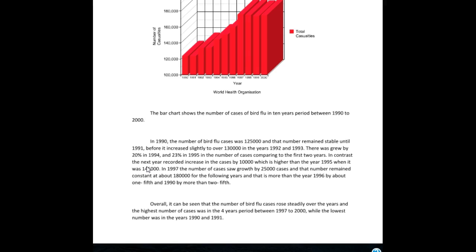Okay, so in 1997, the number of cases saw growth by 25,000 cases, and that number remained constant at about 180 for the following years, and that is more than the year 1996 by about 1/5. And 1990 by more than 2/5. You have to put an S on the end. Okay,